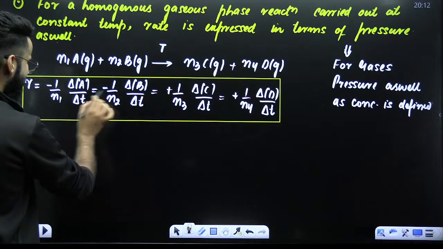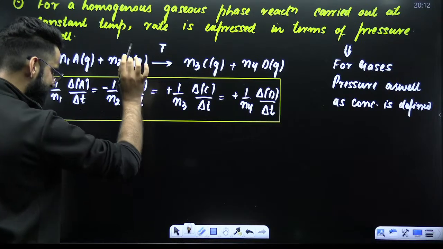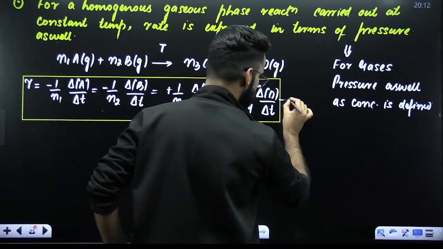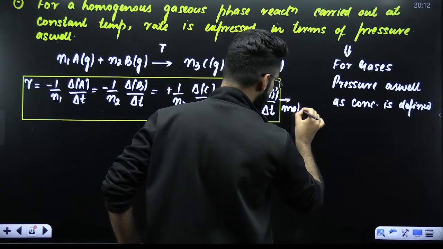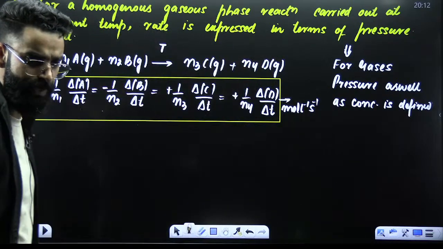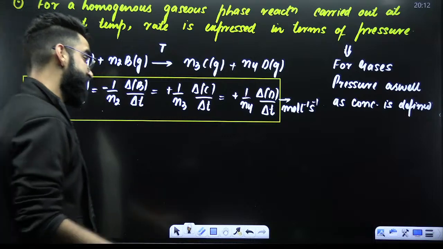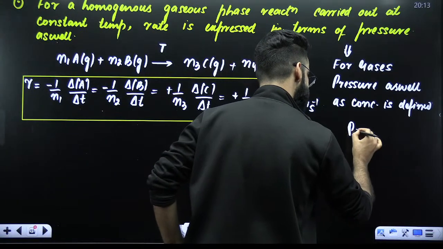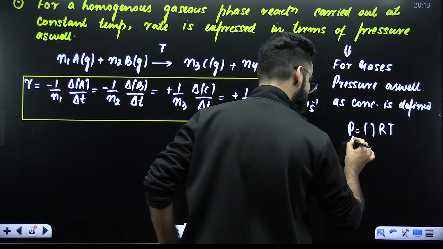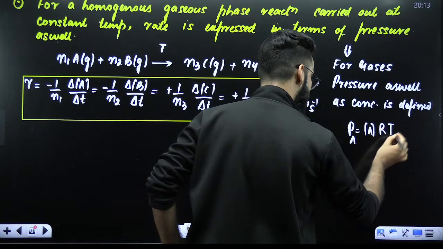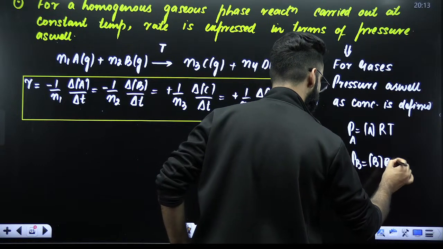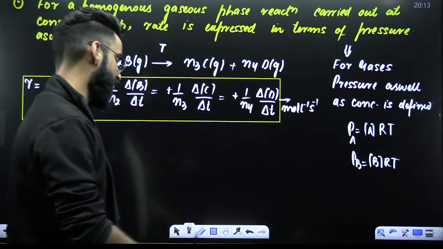Now, if you want to calculate rate of reaction by solving any of these terms, you'll be getting the units of rate in moles per liter per second, assuming time in seconds. Okay. Now guys, we can do one more thing. As I told you a few minutes back, pressure is equal to concentration multiplied by R multiplied by T. So PA will be equal to concentration of A times RT, PB concentration of B times RT, PC concentration of C times RT, PD concentration of D times RT.